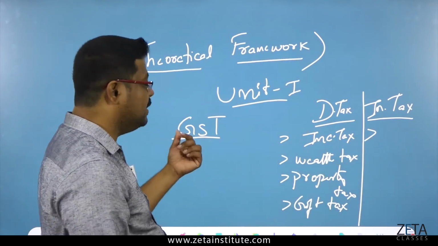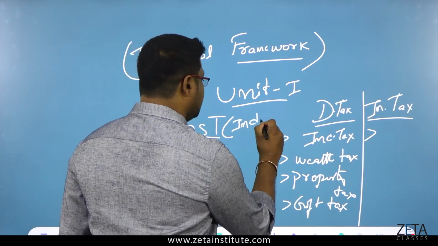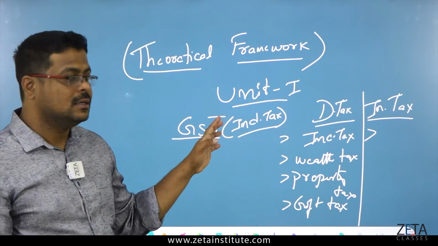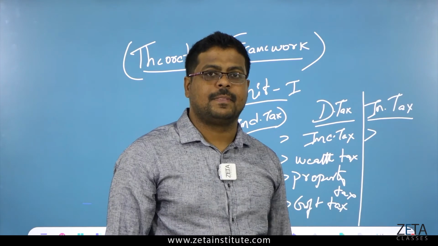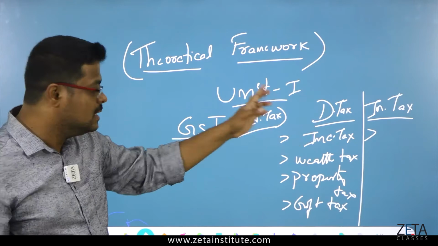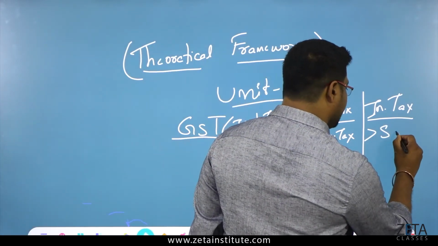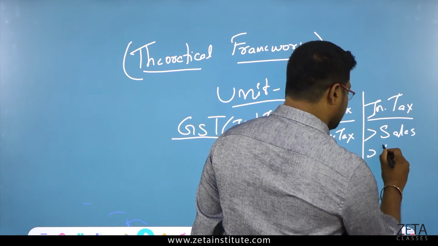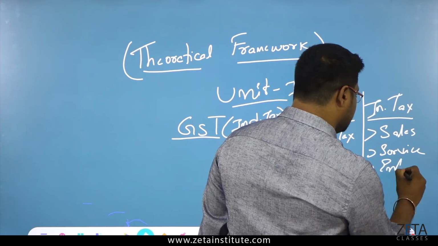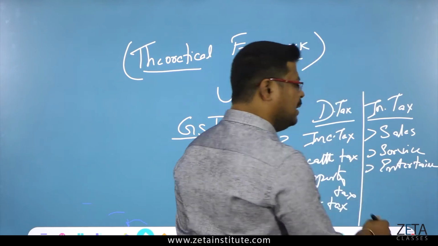Now, this is what we are talking about here. GST comes under indirect tax. So, what is indirect tax? Before GST, what did we have? I told you what indirect tax is. Before GST, we had sales tax, service tax, entertainment tax, and so on.